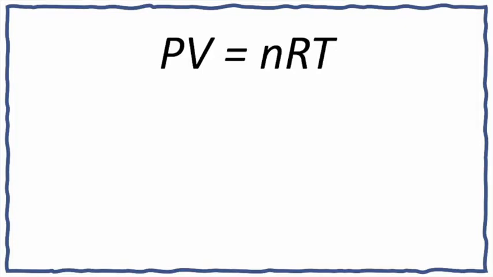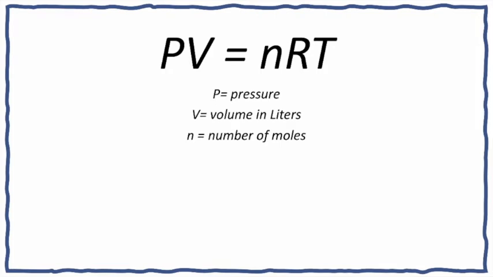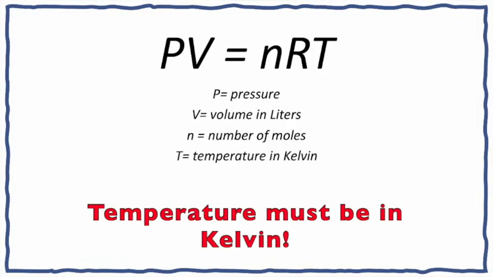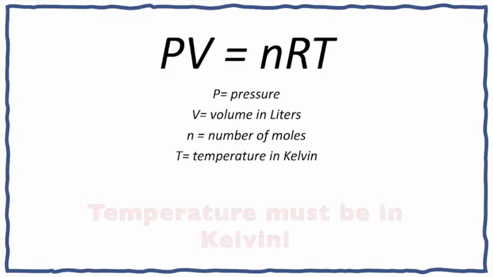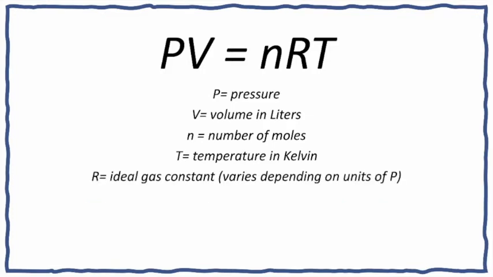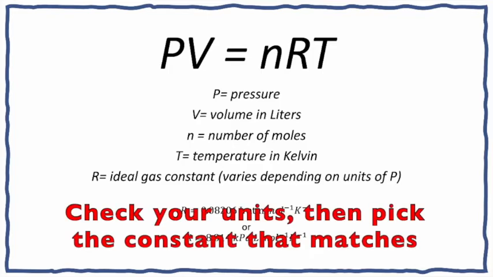Here is the ideal gas law. PV equals nRT, where P stands for pressure, V stands for volume, n equals the number of moles of gas particles, and it doesn't matter what these particles are. T equals temperature, which must be in Kelvin, or you will get the wrong answer. R is a constant that's on the AP formula sheet. It comes in several different versions, and you pick the one with the units that match the ones that you are using. So check your units, then pick the constant that matches.